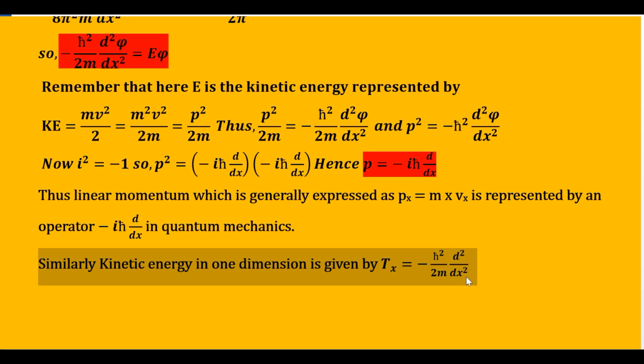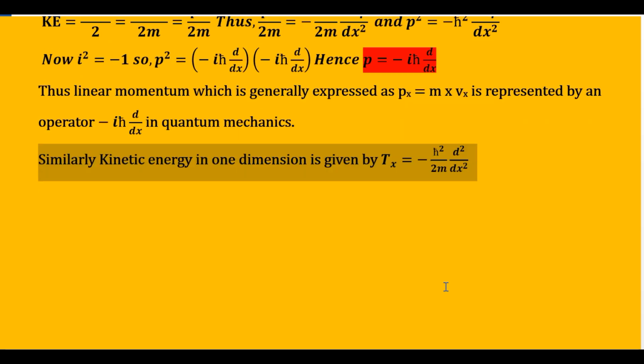So again, if you have a wave function and you want to find out the kinetic energy of that, what you have to do is perform the double derivative of that wave function with respect to x and then multiply it by minus h cut square upon 2m, and what you get is the x component of the kinetic energy of that wave function. So I hope that is clear to you.